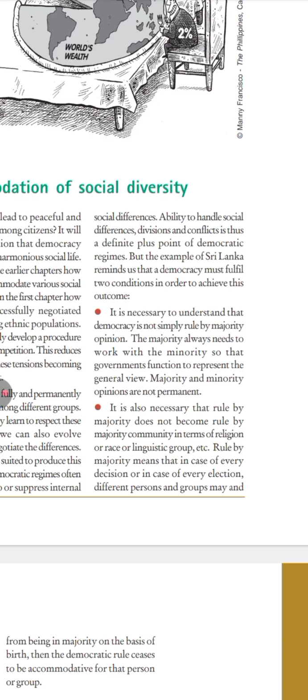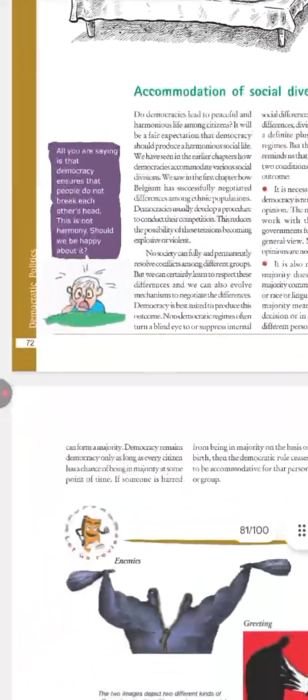Rule of majority means the majority number of people supporting a political party or the government. It does not mean that any particular religion is ruling the country, and especially in India there is no official religion at all.